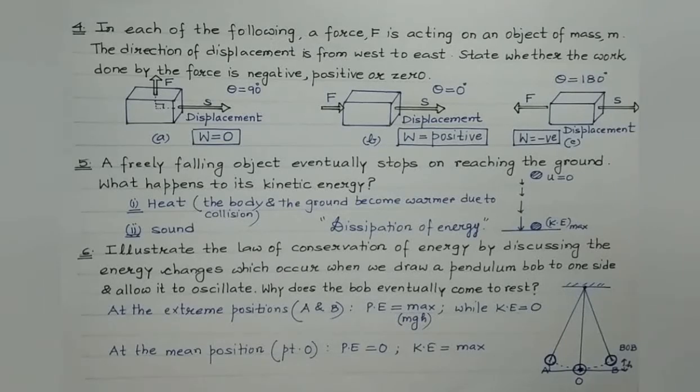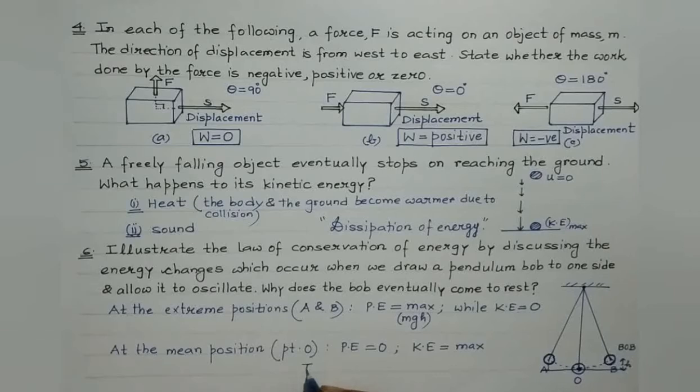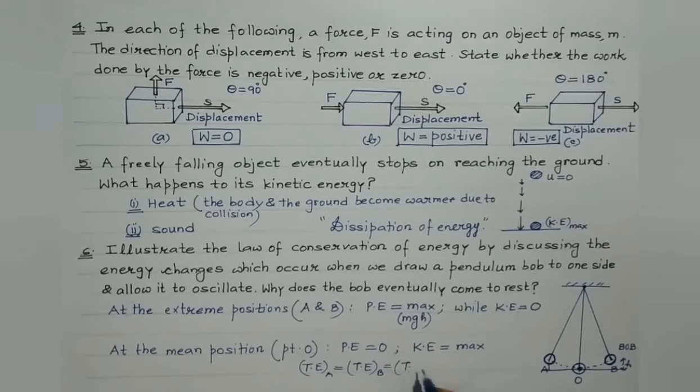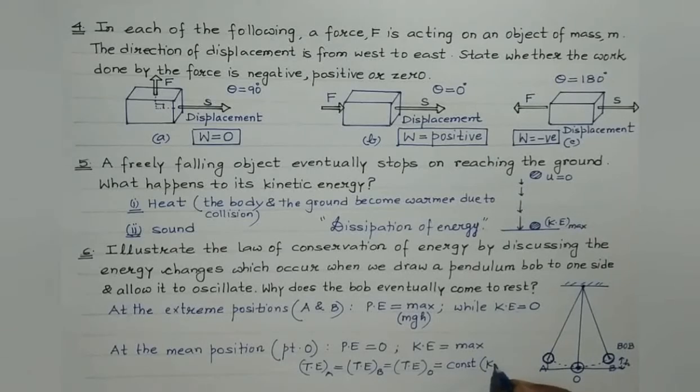Thus, students, what we conclude is, as the bob oscillates between the extremes A and B, there is a continuous exchange between the potential energy and the kinetic energy. But the sum total of these two types of energies always remains constant. Total energy at point A is equal to total energy at point B. It is equal to total energy at the mean position. This always remains constant. And total energy would be sum total of kinetic energy and potential energy.